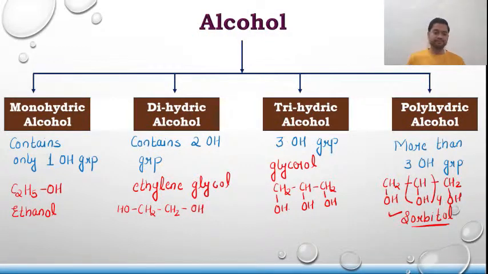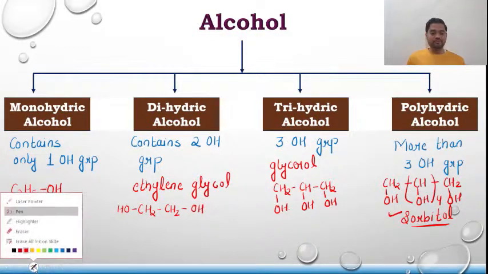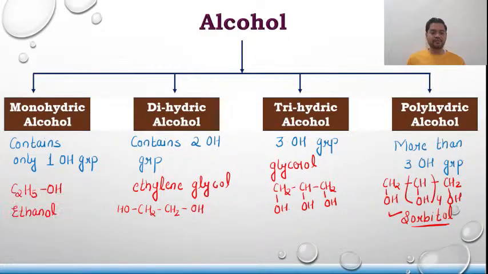Clear. Perfect. Now, one important thing which I would like to highlight again: ethylene glycol is basically a vicinal diol.